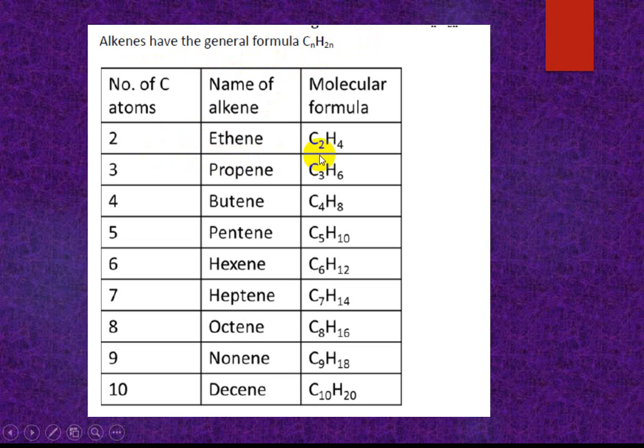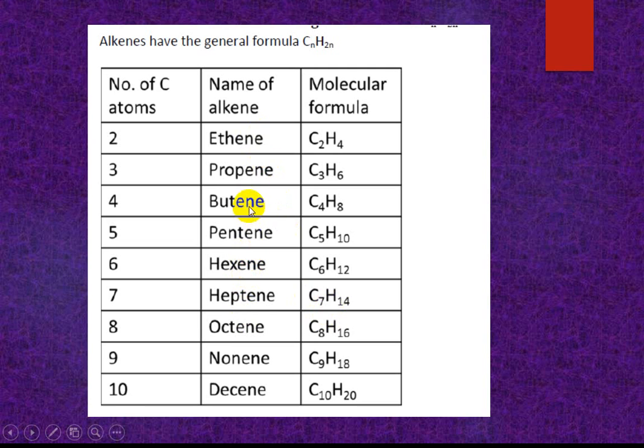Like ethene C2H4, propene C3H6, butene C4H8, pentene C5H10, hexene C6H12, heptene. Hept means 7 carbons in a chain. Heptene C7H14. These are all homologous series.